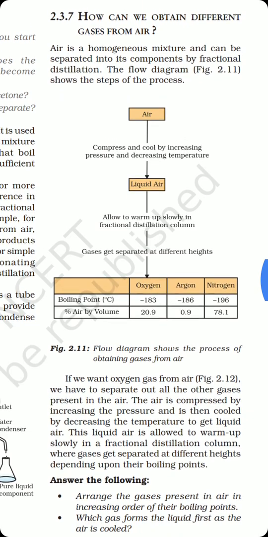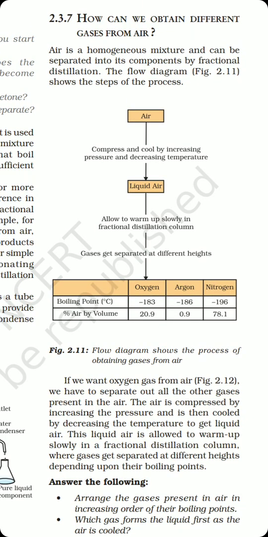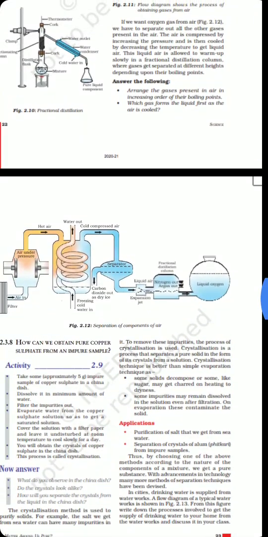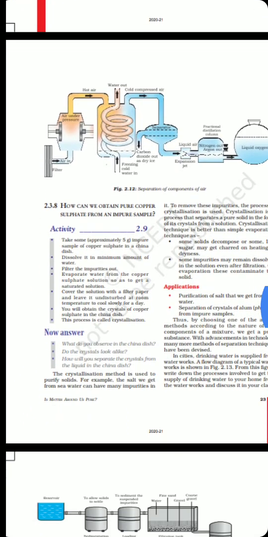Now there is a method to obtain different gases from the air. As we all know, air is a mixture of different gases in different ratios, which usually contains 78% of nitrogen, 20.9% of oxygen, 0.9% of argon, and they all have different boiling points, right? So if you want to separate a particular kind of gas from the air, there is an apparatus given over here. You can see.